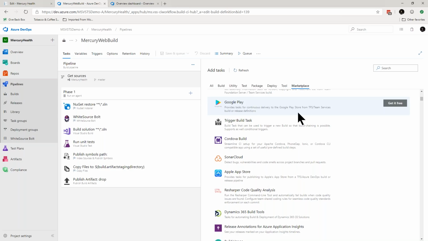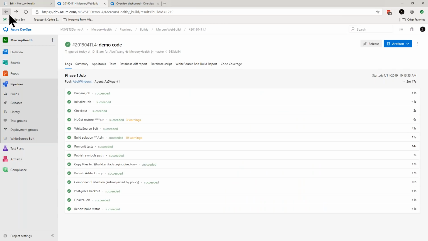Or translated another way, you can get this build and release system to do anything that you want it to do. All right, so let's go ahead and jump back to the build. It should be, if not done, near done, and it is done.